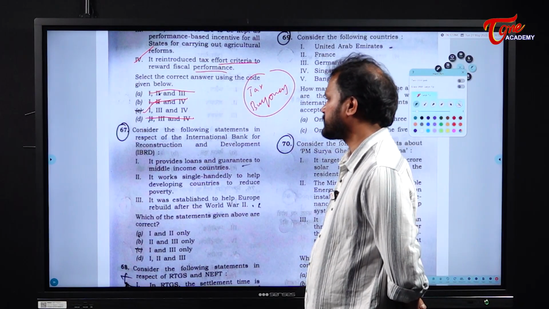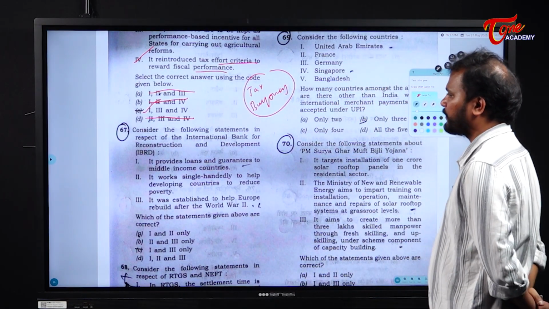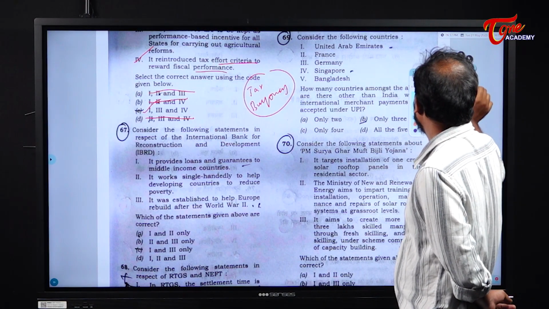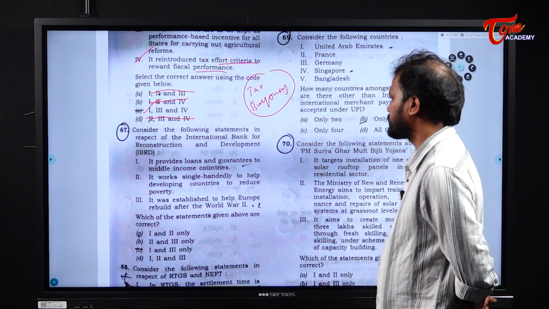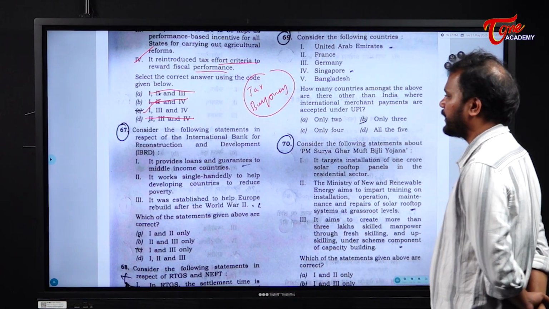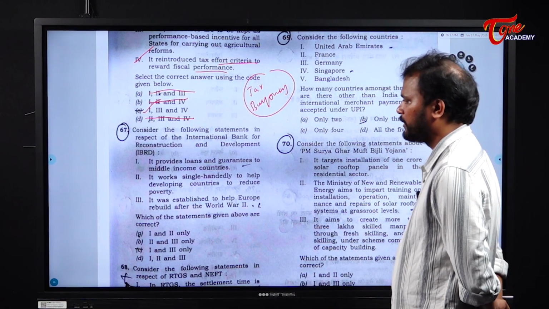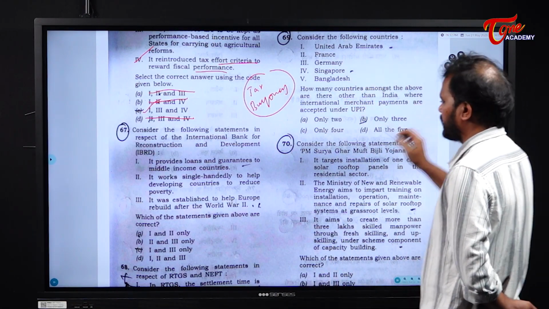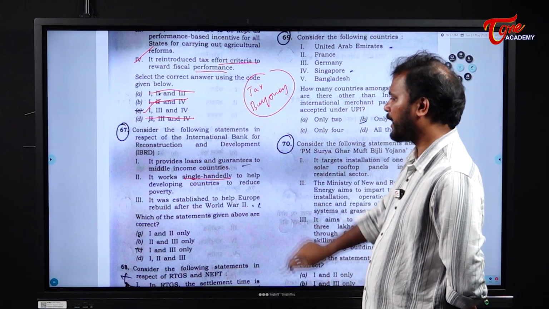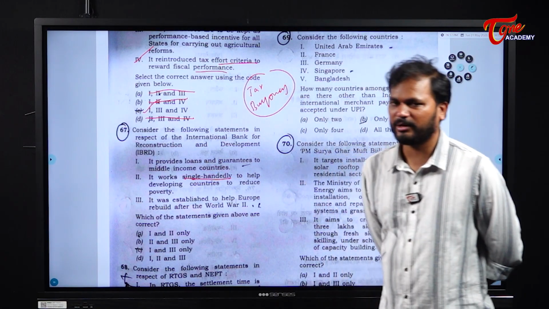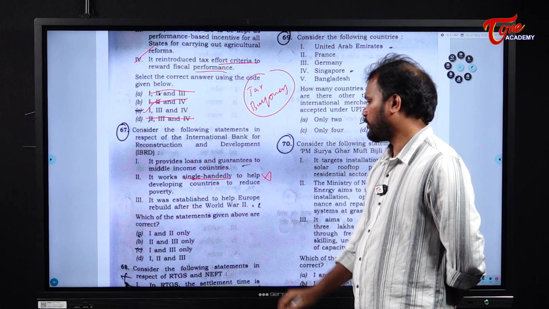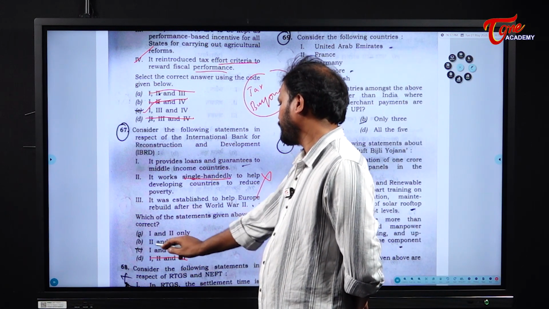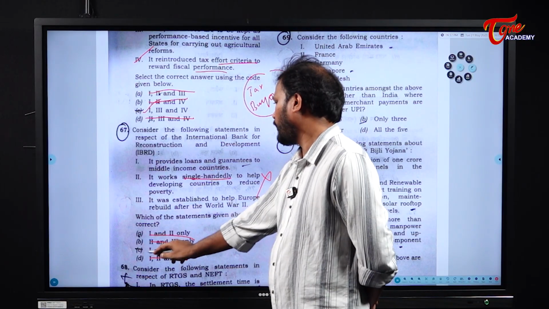Consider the following statements in respect of the International Bank for Reconstruction and Development. The first one is, it provides loans and guarantees to middle income countries. Okay. Next, it works single-handedly to help developing countries to reduce poverty. There are many other institutions. How can you say the World Bank is the only one working single-handedly? So this statement is wrong. Now once you eliminate the second statement, answer is 1 and 3.